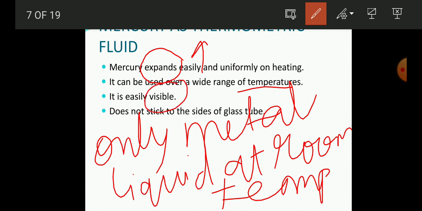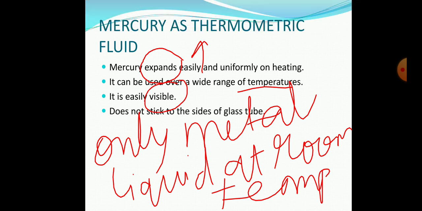As you have already studied, mercury is somewhat silver in color, and due to this you can read the reading easily when it is moving in the capillary tube. And the most important thing about mercury is, it does not stick with the walls of the glass or the capillary tube. So that is why mercury is known as a thermometric fluid.